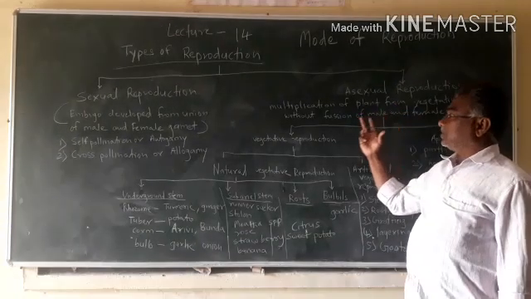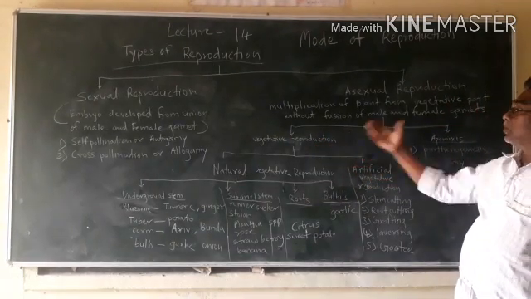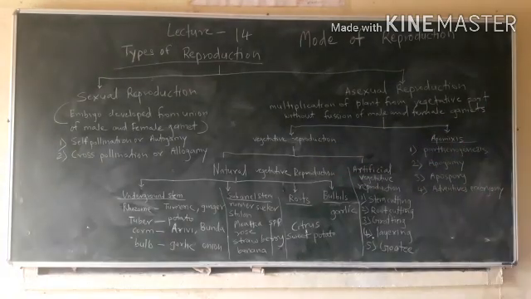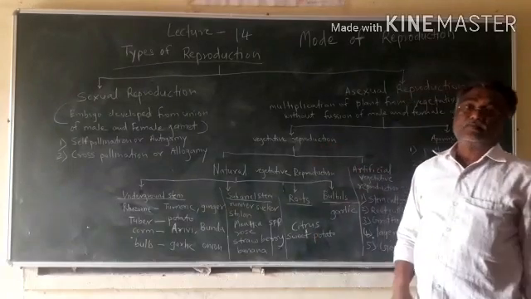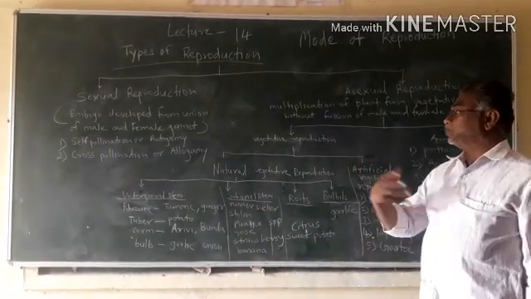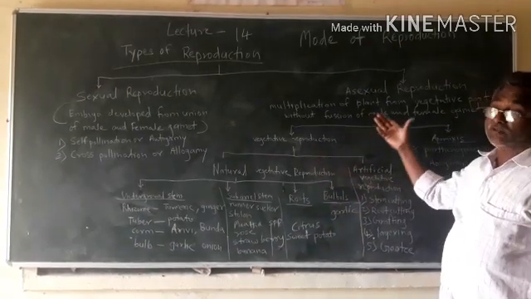This type is again divided into two types, vegetative reproduction and apomixis. In vegetative reproduction, plant multiplies or gives rise to new plants by the vegetative parts of the plant.